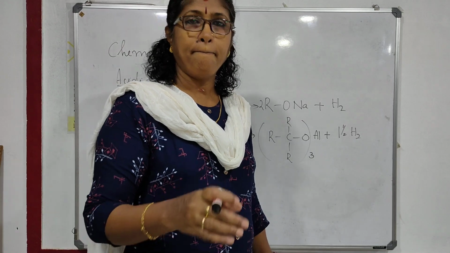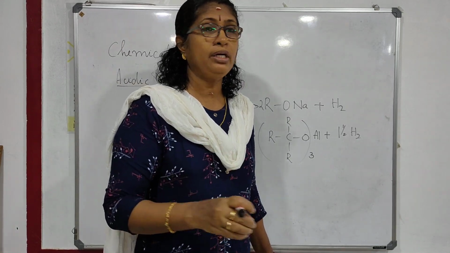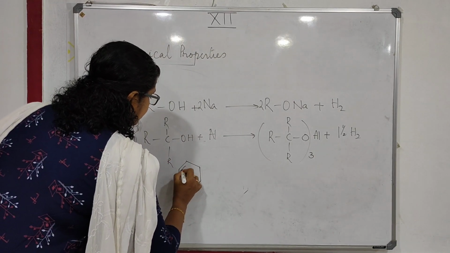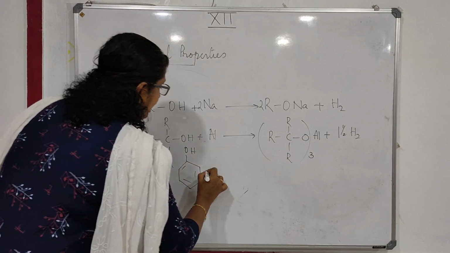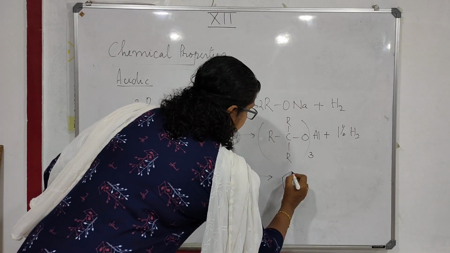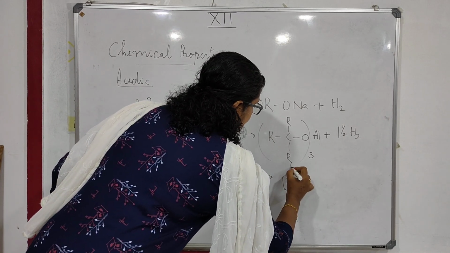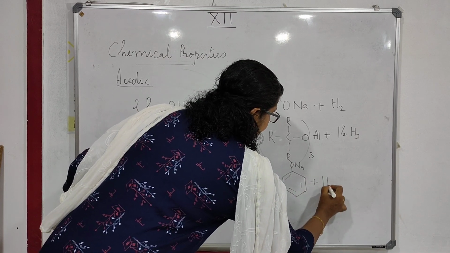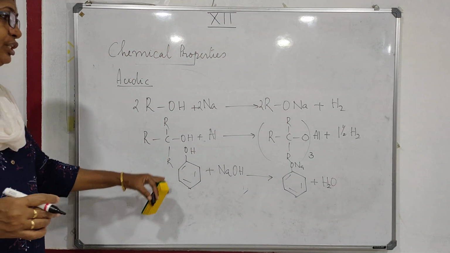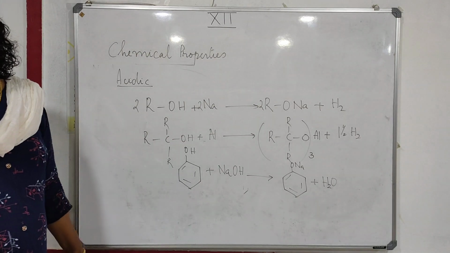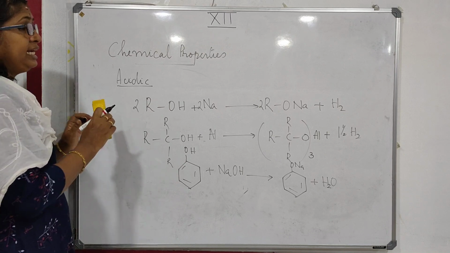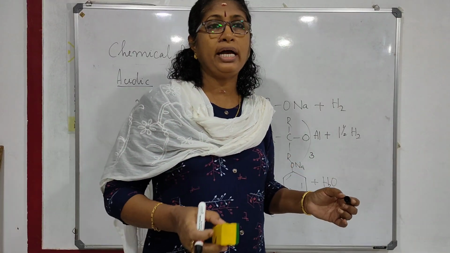They react with the alkali to form salt and water. For example, the phenol OH reacts with the NaOH to form sodium phenoxide, the salt, sodium phenoxide ONa, plus water. Understood? So, in addition to the reaction with metals, phenols show this reaction also. It reacts with the sodium hydroxide to form salt and water. So, these are the reactions in which the alcohols show acidic nature.